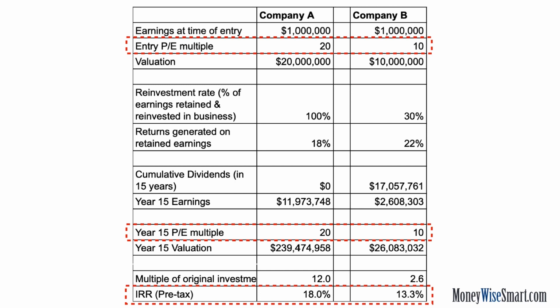And this is apples to apples comparison because we are taking the IRR, which also takes into consideration the ongoing dividend income that B has generated. So this shows that in the long run, it is the ability to invest the incremental capital at a high rate that sets a business apart in terms of shareholder returns. So the compounding power of a business is equal to the ROIC, which is return on incremental invested capital multiplied by the reinvestment rate. So in case of A, this compounding power is 18%, whereas in case of B, this compounding power is only 6.6%, which is 30% multiplied by 22%.